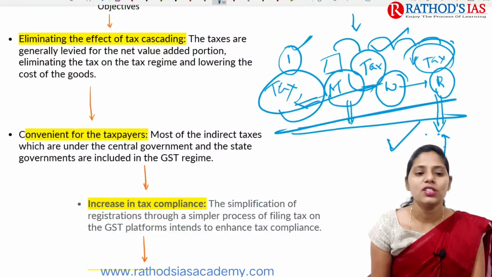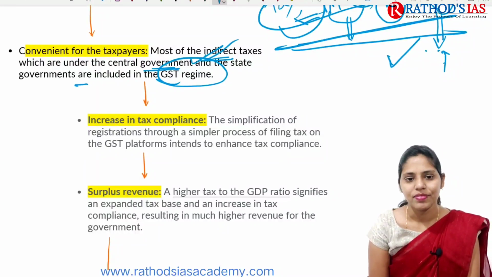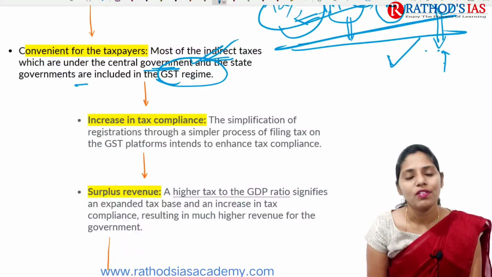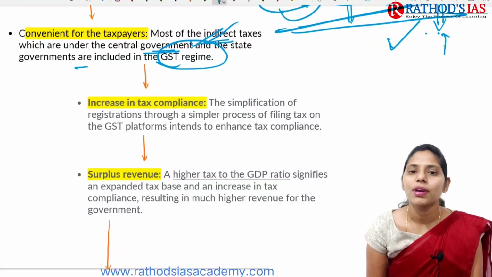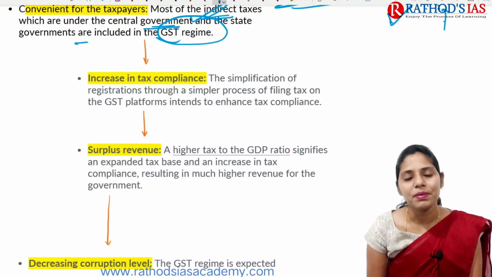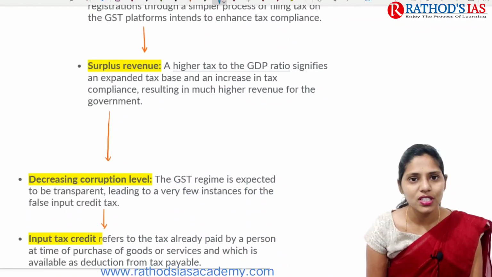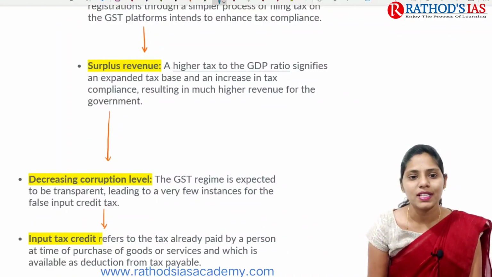Okay, and the next one is that it is convenient for the taxpayers. Most of the indirect taxes under the central government and the state governments are included under this GST regime. And next, it will also be helpful for tax compliance, because the registration process is very much simpler. And there is a simple process for the filing of tax on GST platforms. Because of this, there is an enhancement of tax compliance as well.